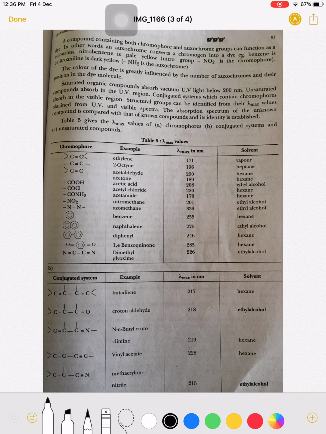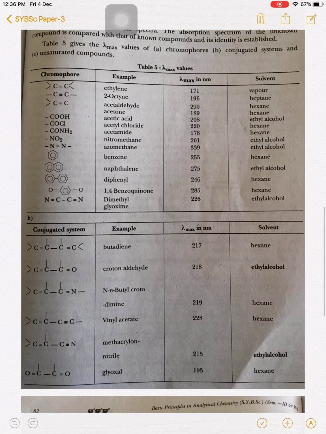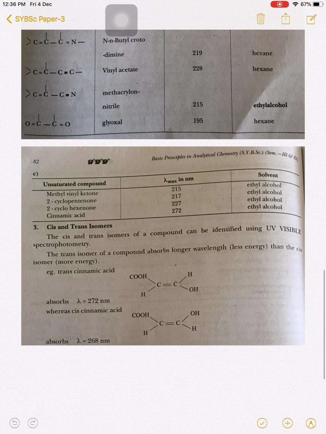So the absorption spectrum of the unknown compound is compared with that of the known compound, and by use of that comparison we can identify the structural components or functional groups present in the molecule. If you see these tables, the presence of different functional groups in the molecule gives different lambda max values. So the more double bonds in the molecule, the more the color intensity also increases.